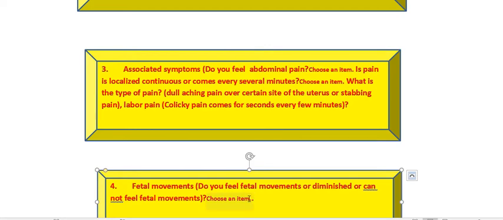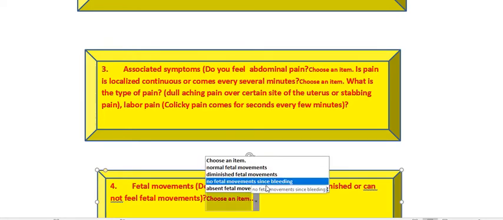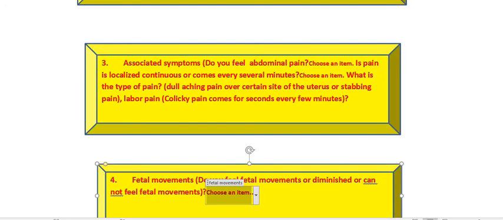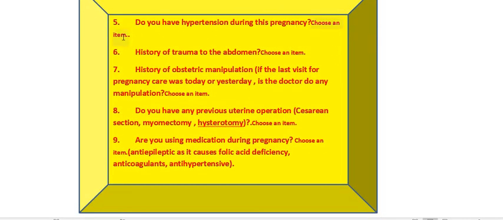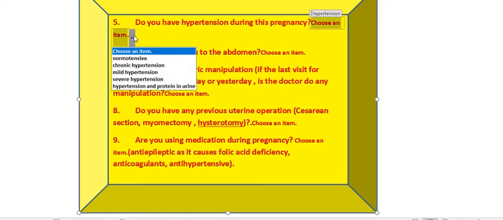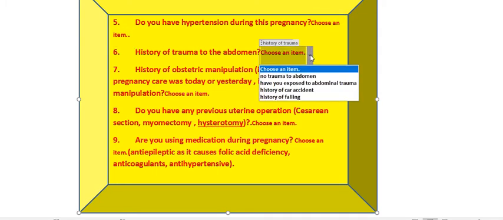Is the patient feeling the fetal movements, or has she lost the fetal movements: normal, diminished, or absent fetal movements before the start of the bleeding. Does the patient have hypertension or not? Has the patient had trauma to the abdomen, heavy exposure to abdominal trauma, or falling?